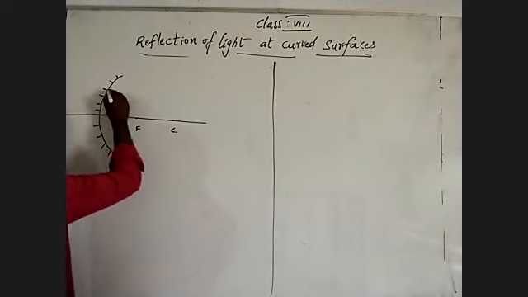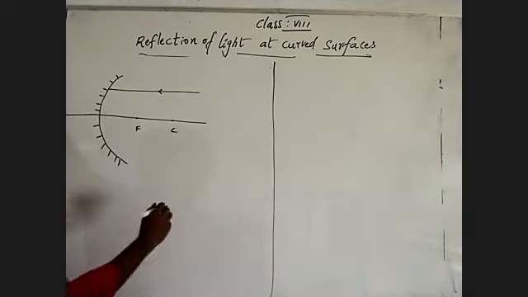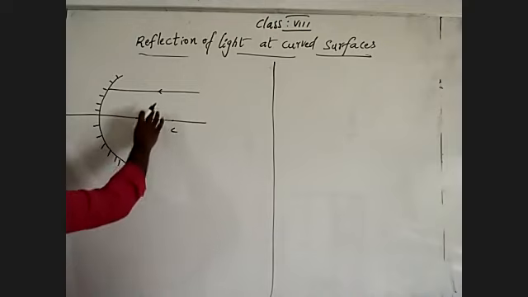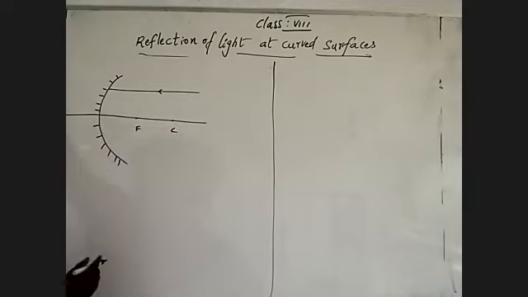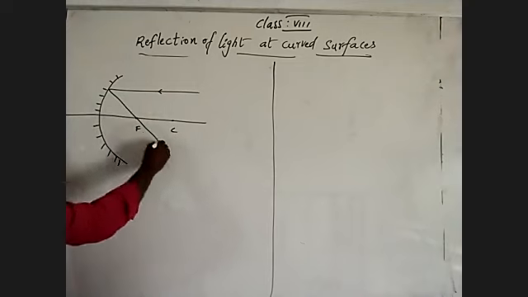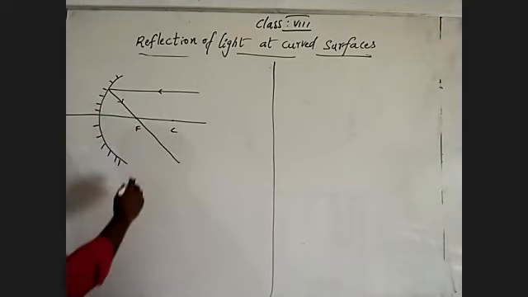One light ray we are considering, a single light ray incident on the inner curved surface, which is traveling parallel to the principal axis. It takes reflection through the focus.